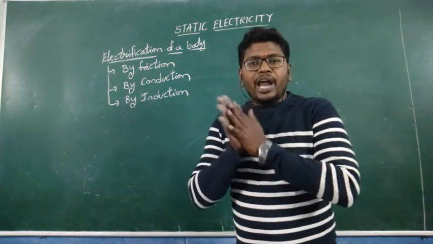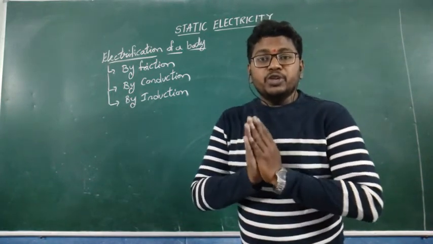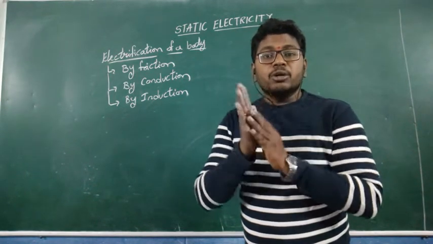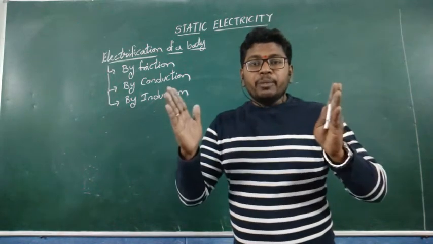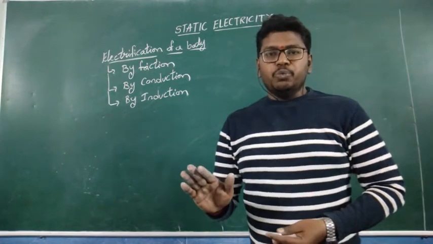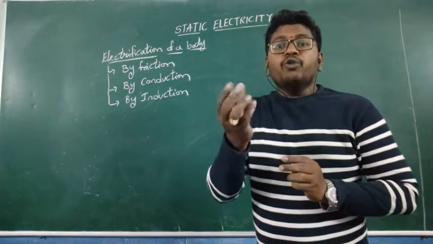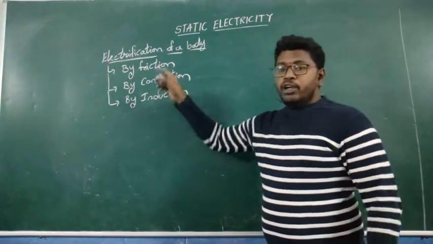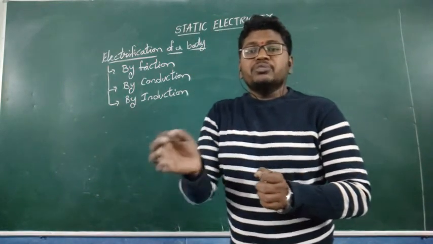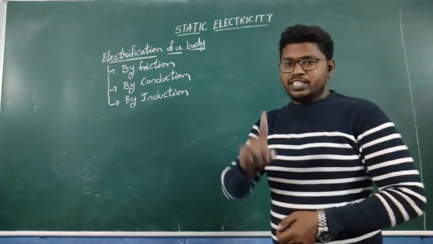If you rub your palms like this fast, we feel very hot. Heat will be generated between your two palms. Whenever two hands are rubbing, only then heat will be produced. If I hold them like this, nothing happens. No heat is produced between two palms. Here also, an uncharged body becomes a charged body only with friction. This is the first method.